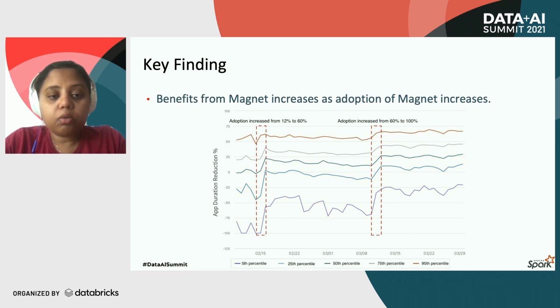Just a thing to note here is that the job runtime in a large scale multi-tenant cluster can be impacted by various factors such as delays in allocation of containers by YARN or skewness in the data. And it is not possible to exclude these factors in the job runtime measurements. This is the main reason we see regression and fluctuation in the above graph, and especially in the fifth and the 95th percentile. Since these are measuring extreme cases, they tend to have more fluctuations than the other percentiles.